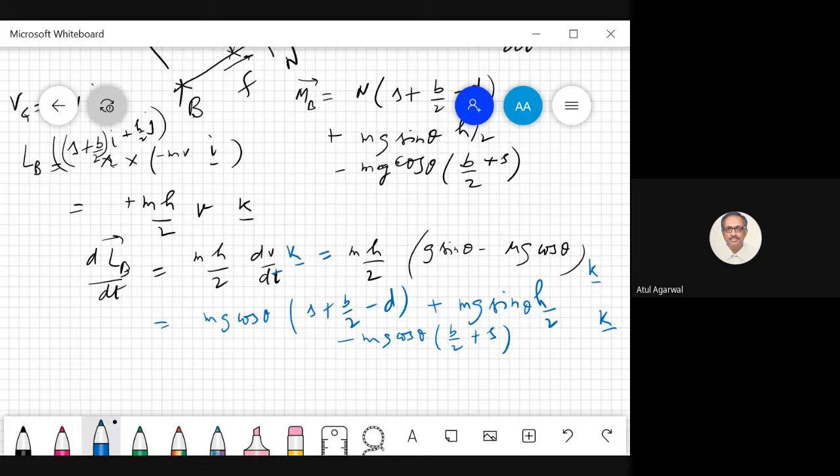Now we have to see what is cancelling out. So mg cos theta into s goes away with this. mg cos theta into b by 2 goes away. So what I am left with is mg cos theta into d with a minus sign, plus mg sin theta h by 2. Now I am here.